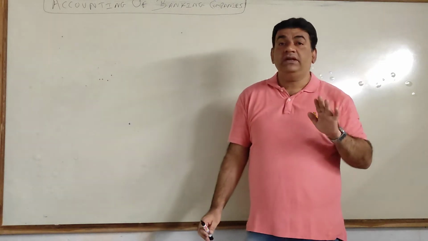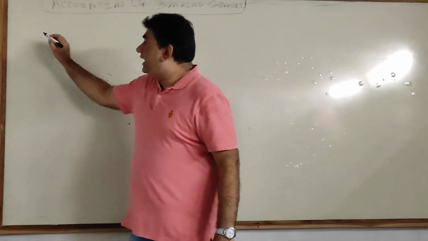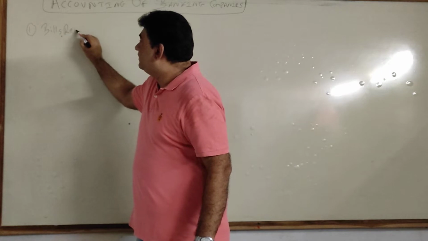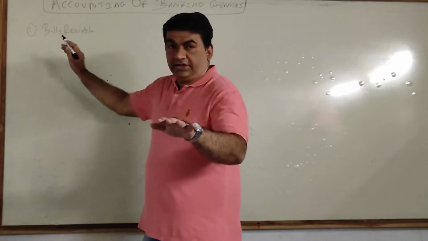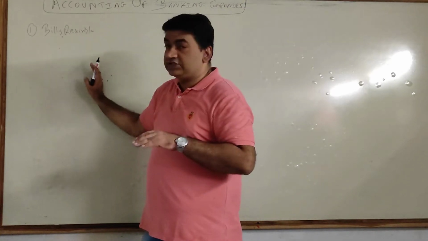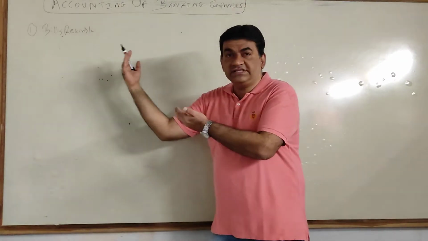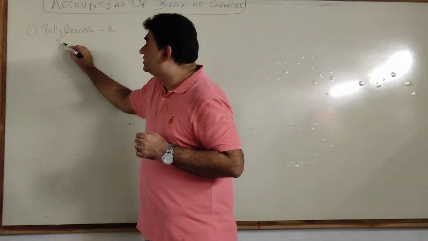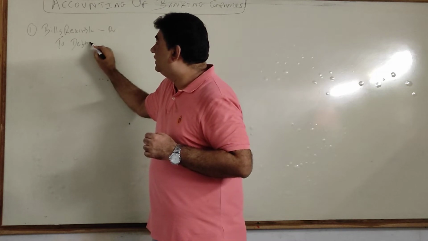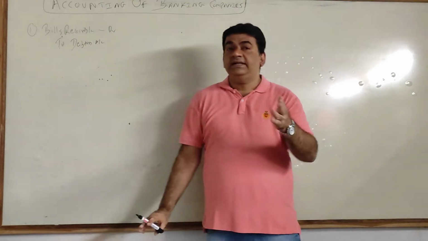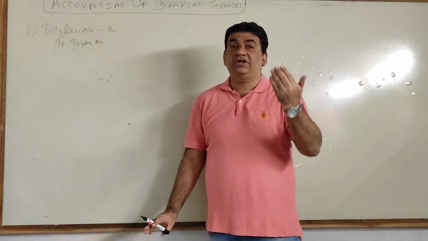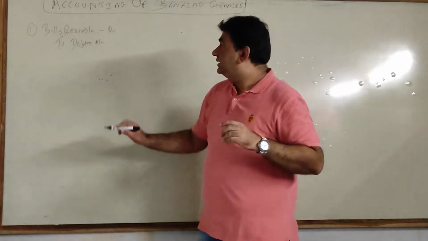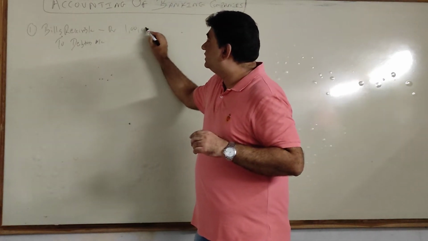What is the first step? We used to draw a bill on debtors. Now, when I draw the bill on debtors, what entry do I pass? Bill receivable is created. You don't have to pass this entry. We'll just see what we did in SYGC, then the same thing we will see from the angle of the bank. When I draw the bill, I pass the entry bill receivable to my debtors, because debtors come into picture when goods are sold on credit, and bill receivable comes into picture when there are debtors. Let's assume the amount as 1 lakh.